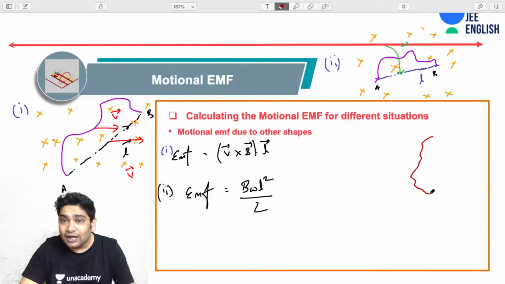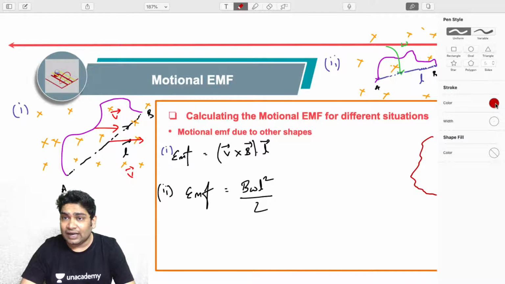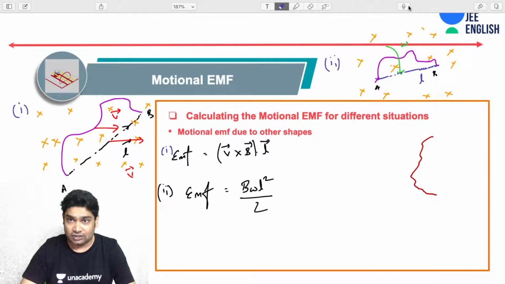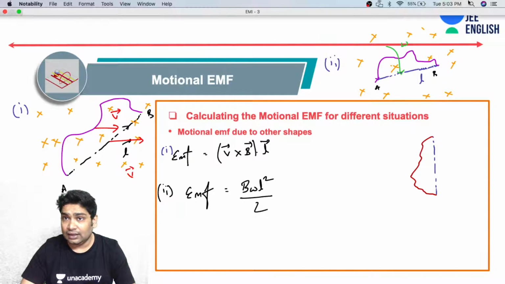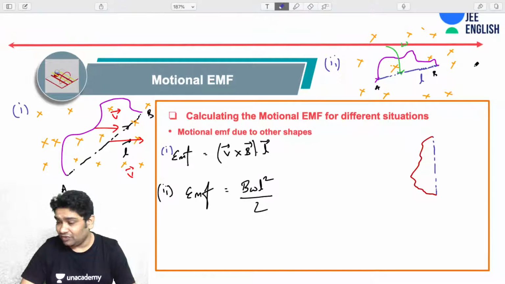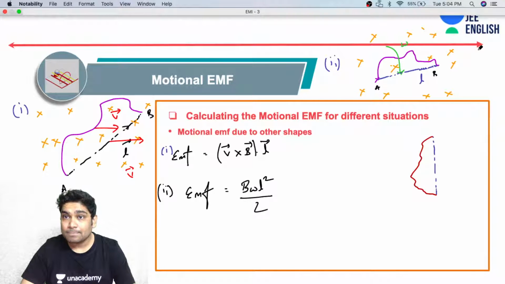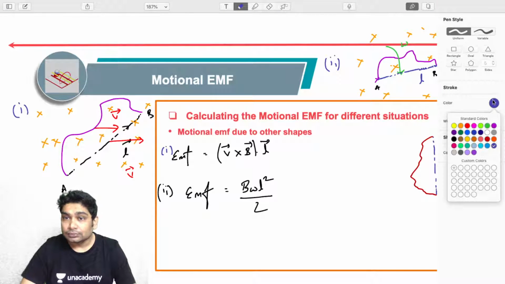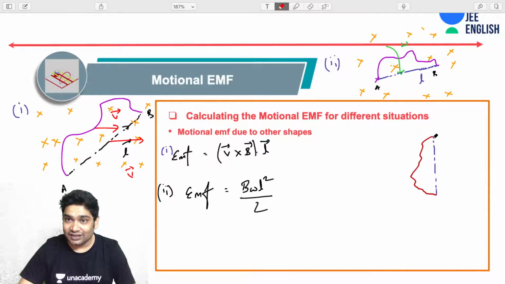Imagine you had a very randomly shaped conductor. Every time you have a randomly shaped conductor, what you do is you join the two ends first. And then imagine that the two ends had some velocities. Let's call those velocities v1 and v2. So let's imagine this was v1 vector and this was v2 vector.